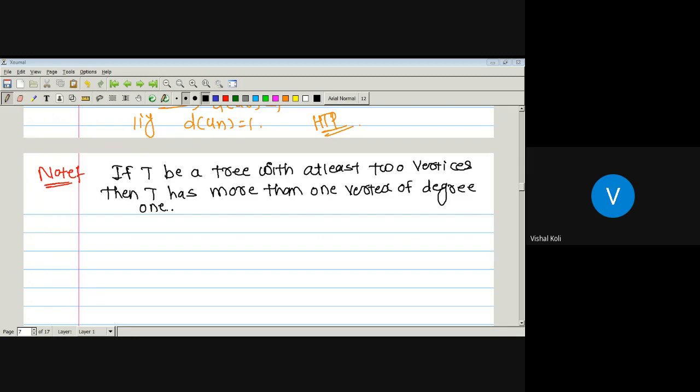What is the isolated vertex? Which has degree 0, or degree 0 or 1?